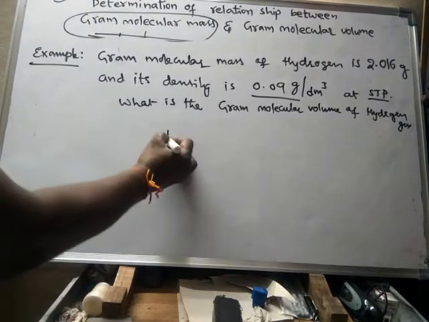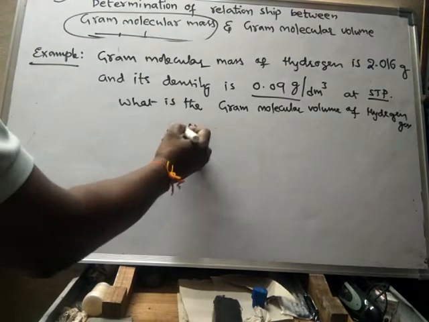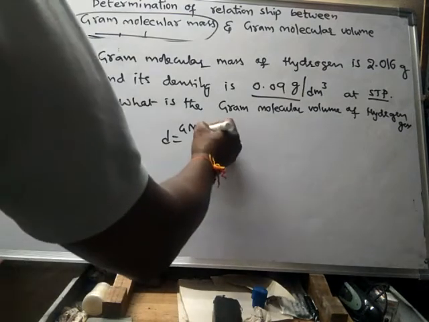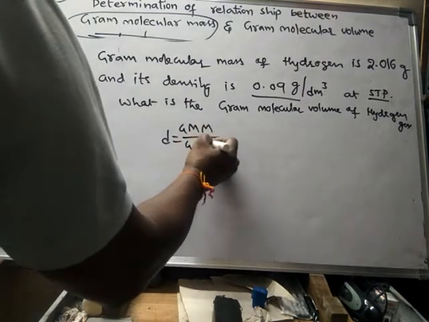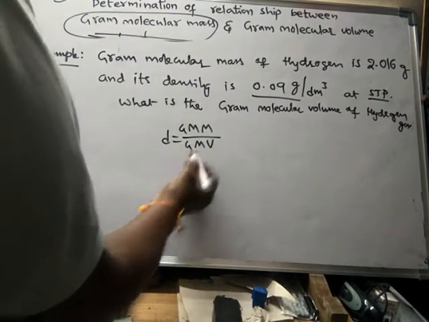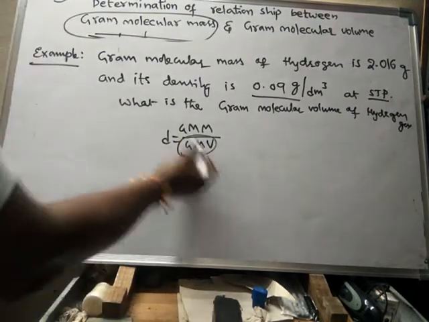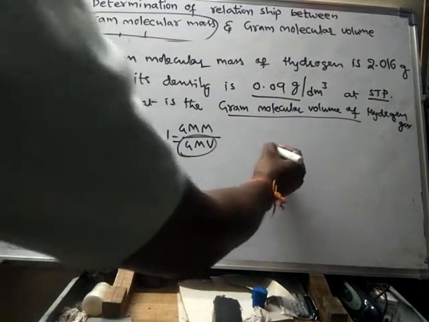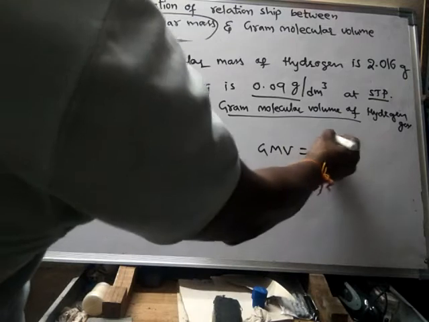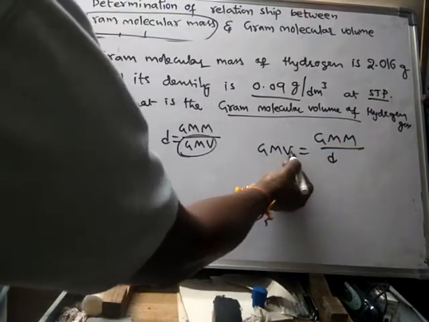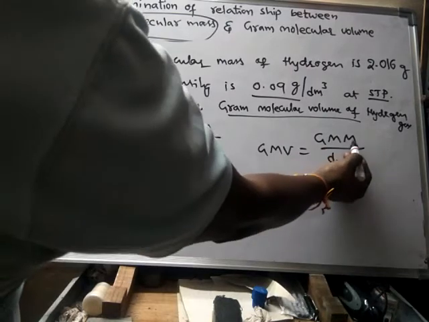Already we know density is equal to gram molecular mass by gram molecular volume, or gram molar mass by gram molar volume. Now we have to find gram molar volume. So gram molar volume will be equal to gram molar mass by density, or gram molecular volume is equal to gram molecular mass by density.